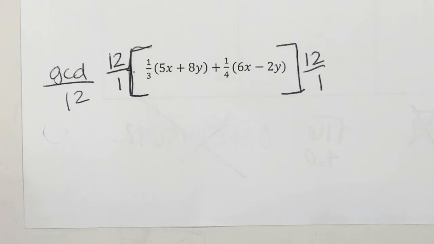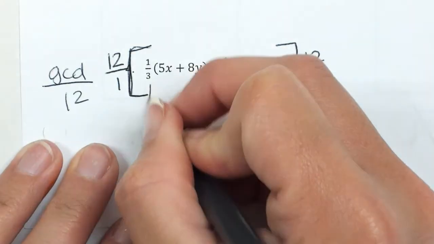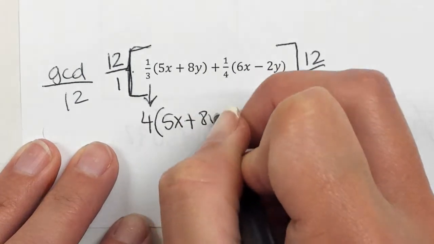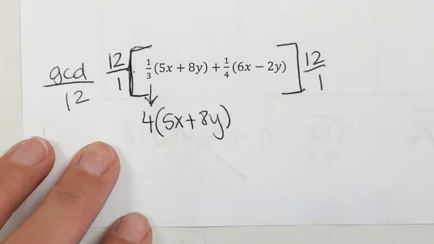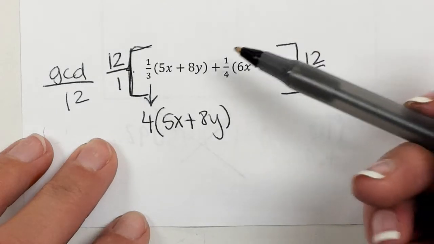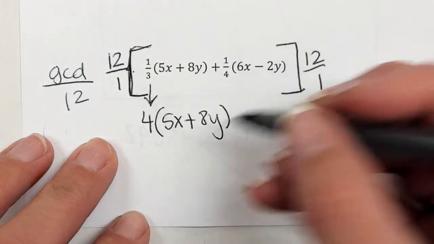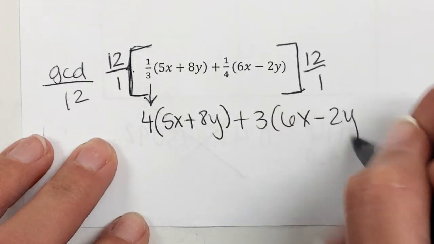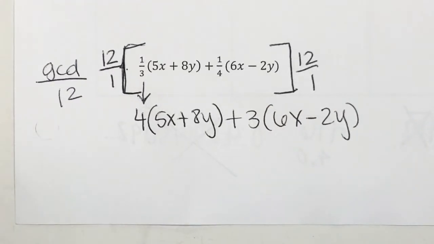So 12 over 1 times 1 over 3 is going to be what? 4. And we can change that 1/3 now to a 4. Leave the 5x plus 8y the same. And what are we going to get when we multiply this 12 by 1/4? 3. Very good. So plus 3, 6x minus 2y. Now we have no fractions. Yay.